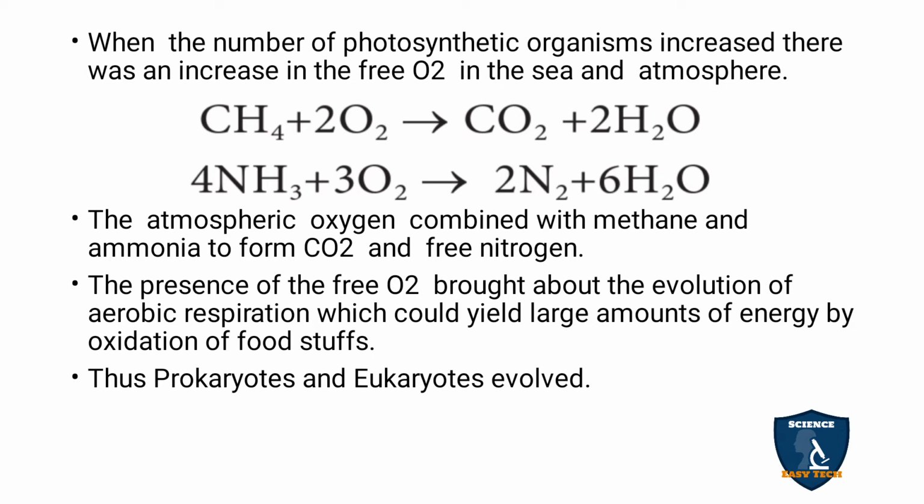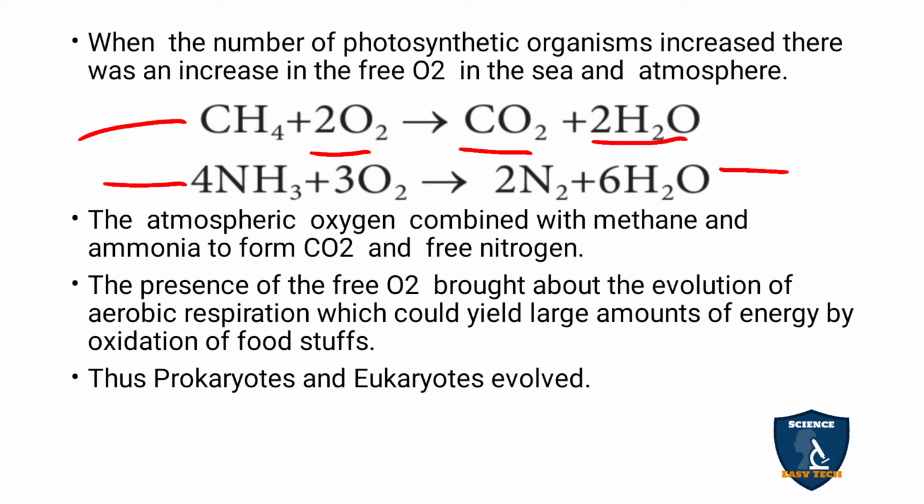and the atmosphere. So when photosynthesis takes place, what will happen? The oxygen is released, and the oxygen content in the atmosphere becomes higher. Due to that, the sea organisms required more oxygen. So oxygen was in the world, that is, on the earth. CH4, that is methane, plus oxygen gives carbon dioxide and water. Due to this also, life on earth has been assembled. Ammonia plus oxygen gives nitrogen and water. So when oxygen evolved on the earth, that is during photosynthesis, the oxygen is released.